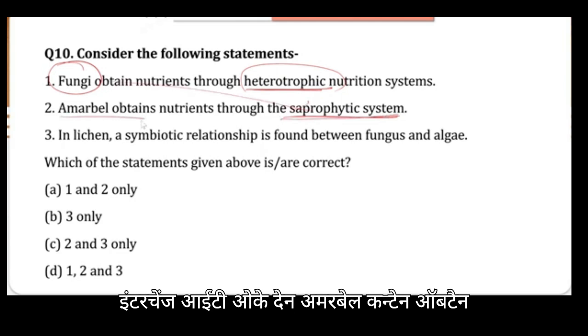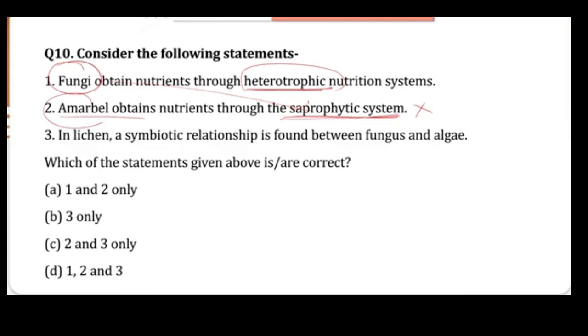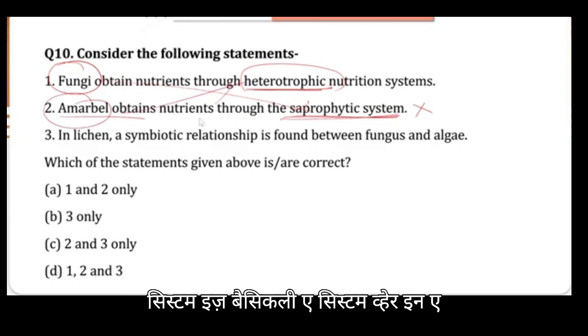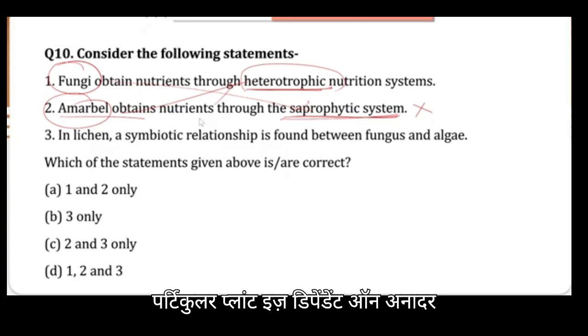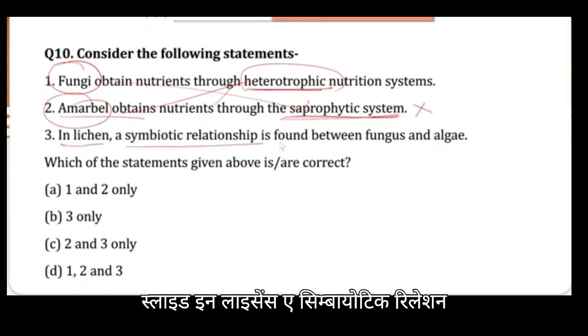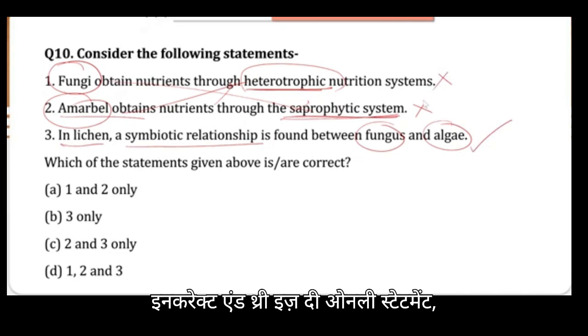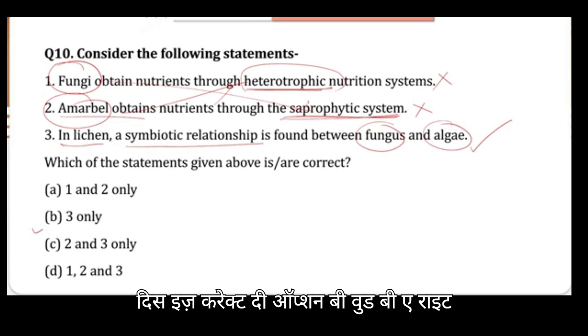Then, amar bale obtains nutrients through the saprophytic system. So this is also incorrect because amar bale has a heterophytic system. Heterophytic system is basically a system wherein a particular plant is dependent on another plant. We will see that in the next slide. In lichens, a symbiotic relation is found between the fungus and algae. So this is a correct statement. The first 2 are incorrect, and 3 is the only statement which is correct. So option B would be the right answer.